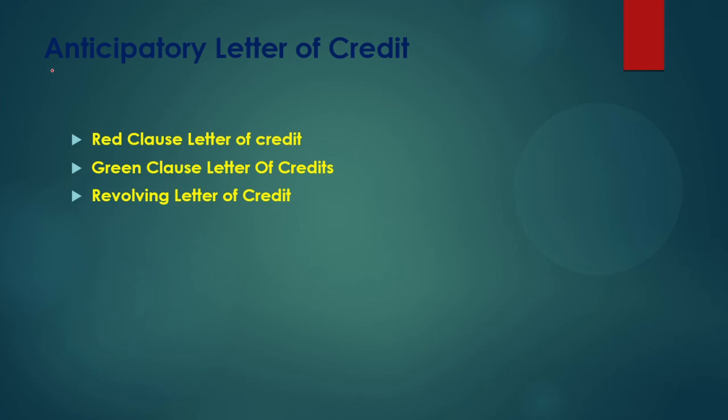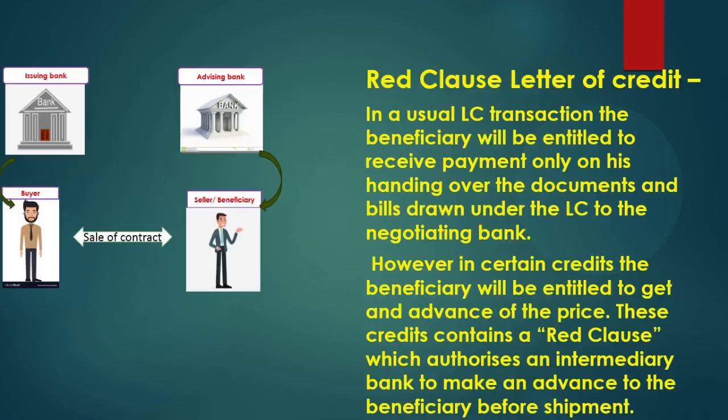There is another type of LC, the anticipatory letter of credit. That means an advance portion is coming. So let's move to the anticipatory letter of credit. First, the red clause letter of credit. Normally what happens is that a buyer produces an LC and gives it to the advising bank, and that goes to the seller, and by that time the beneficiary has to ship the products to the buyer.